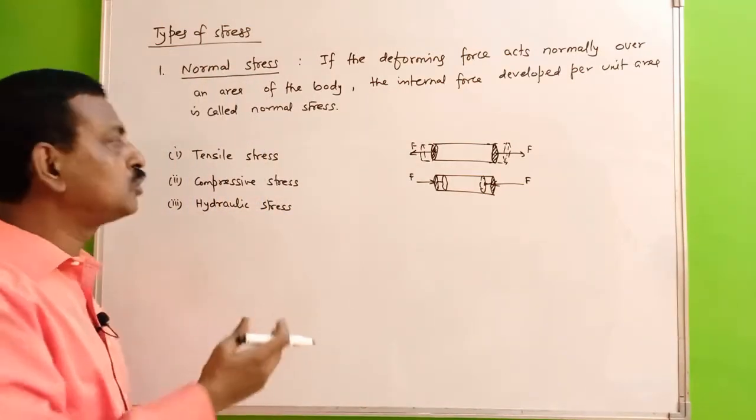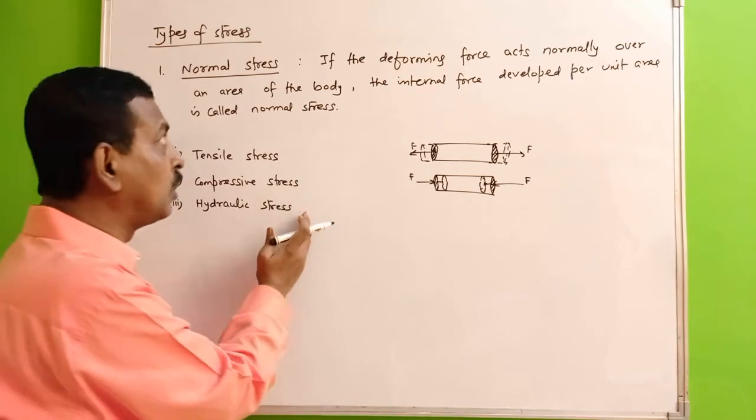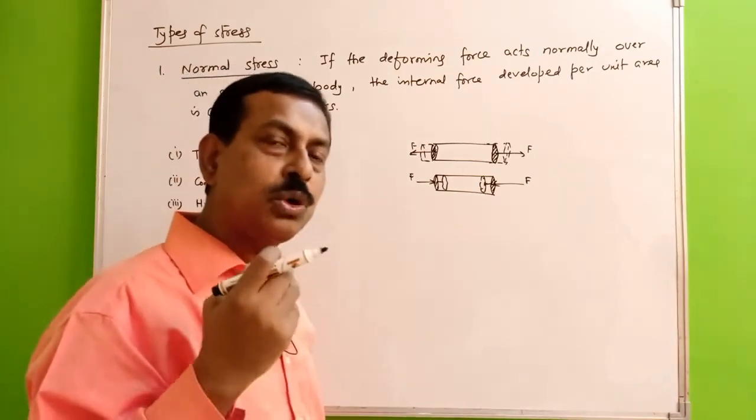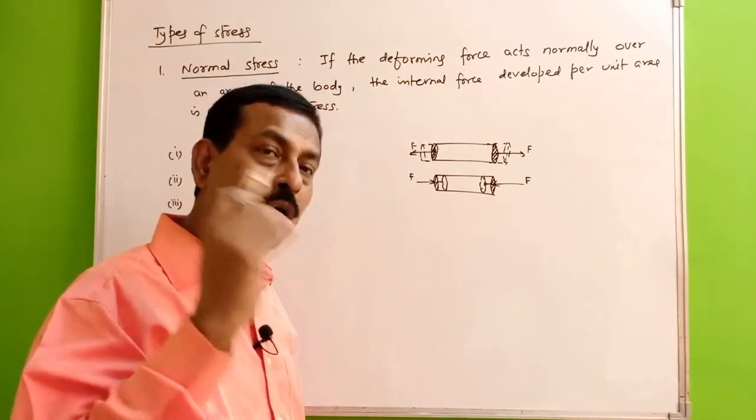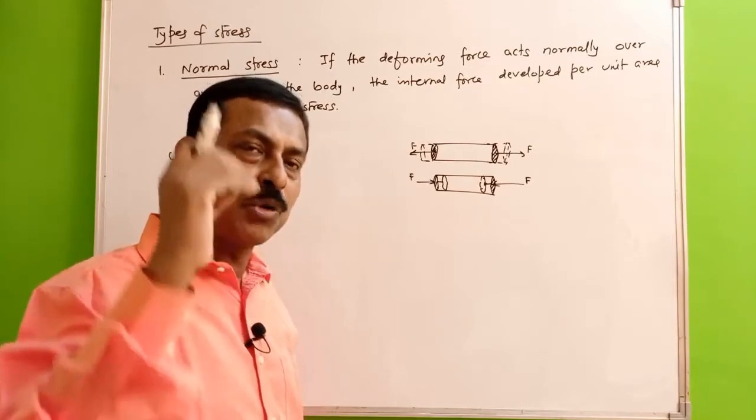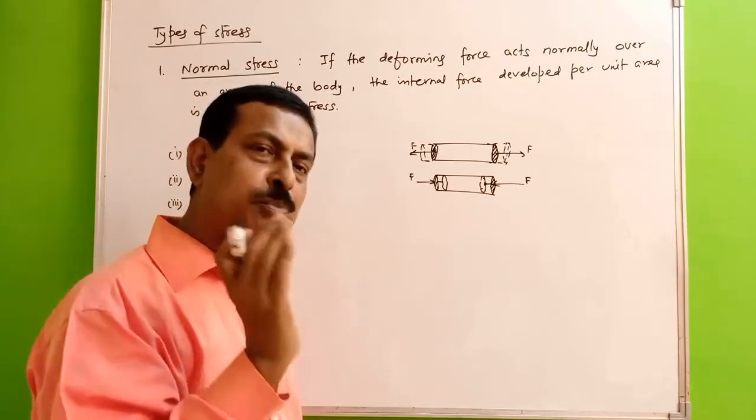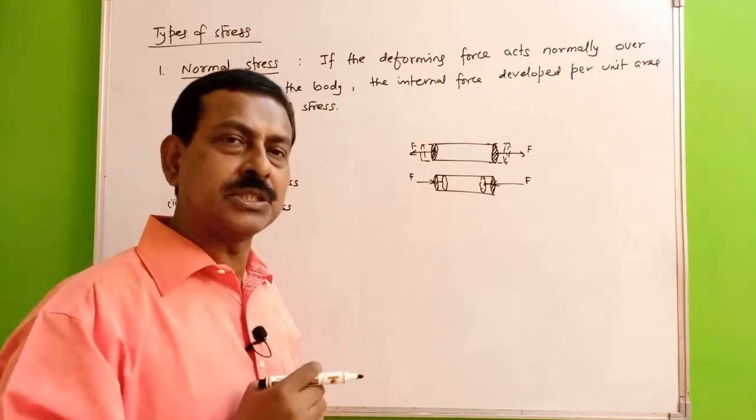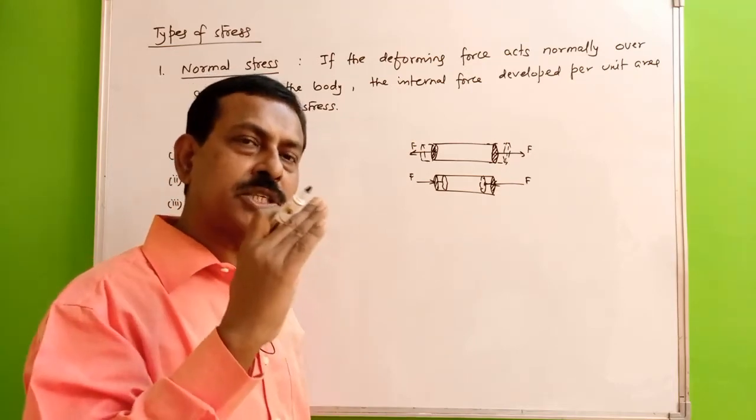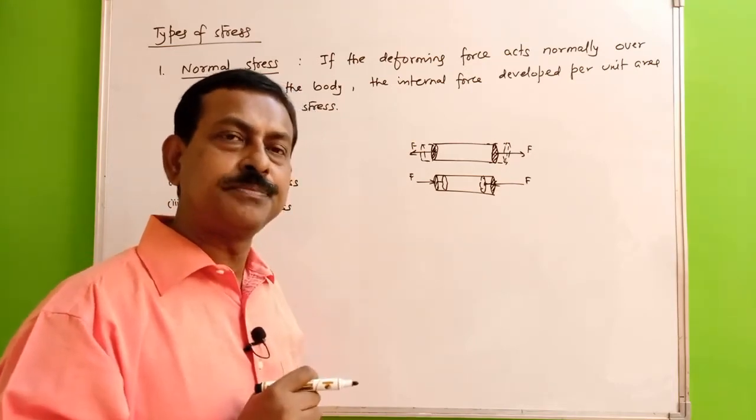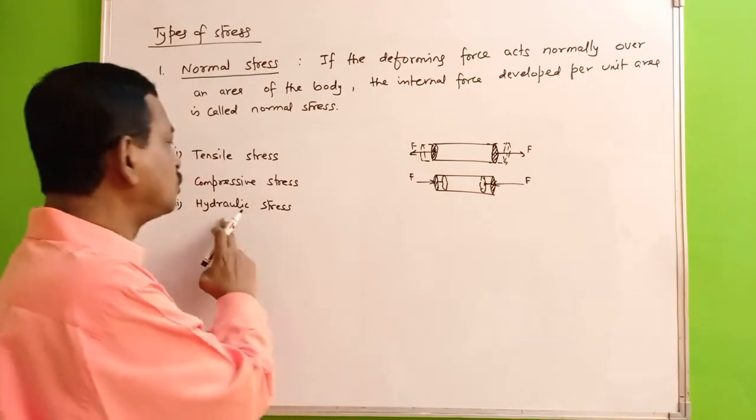So this is also another type of normal stress, because here also the deforming force was acting normal to the surface of the body, because the force was acting at every point in the perpendicular direction to that particular cross-sectional surface, if you consider. So that is the hydraulic stress.